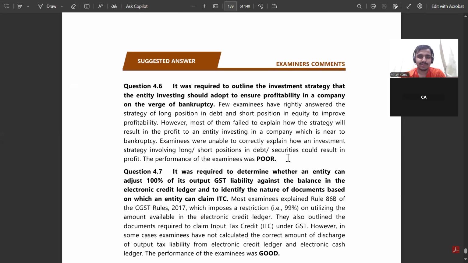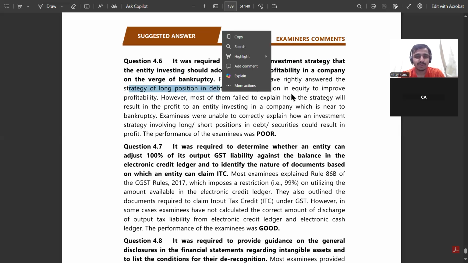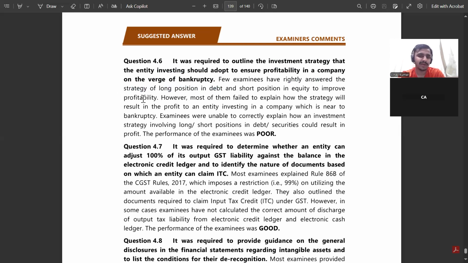So I'm moving to next. It is required to outline the investment strategy for the entity investing, to ensure profitability in a company on the verge of bankruptcy. Few examinees have rightly answered the strategy of the long position in the debt and short position in the equity to improve the profitability. However, most of them fail to explain how the strategy will result in profit to an entity investing in a company which is near to bankruptcy.